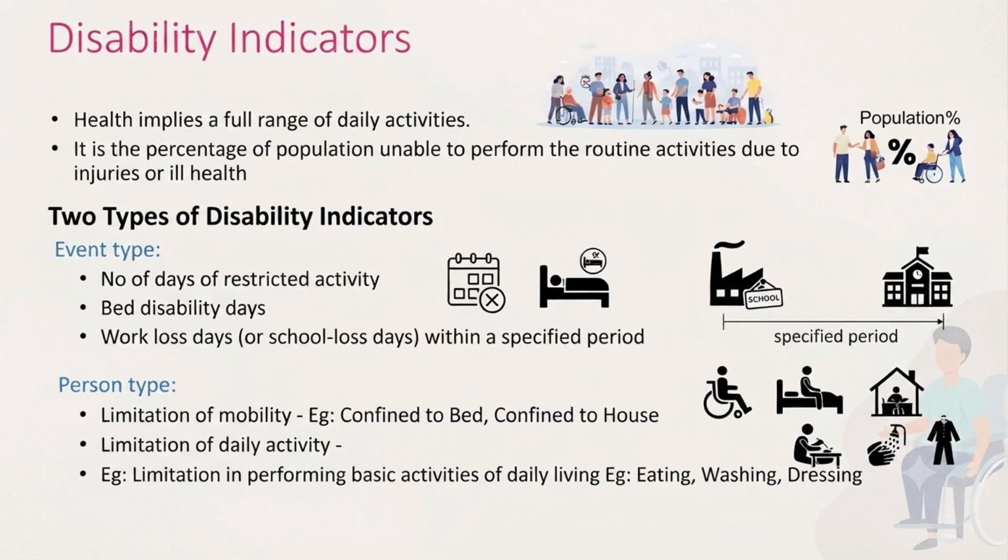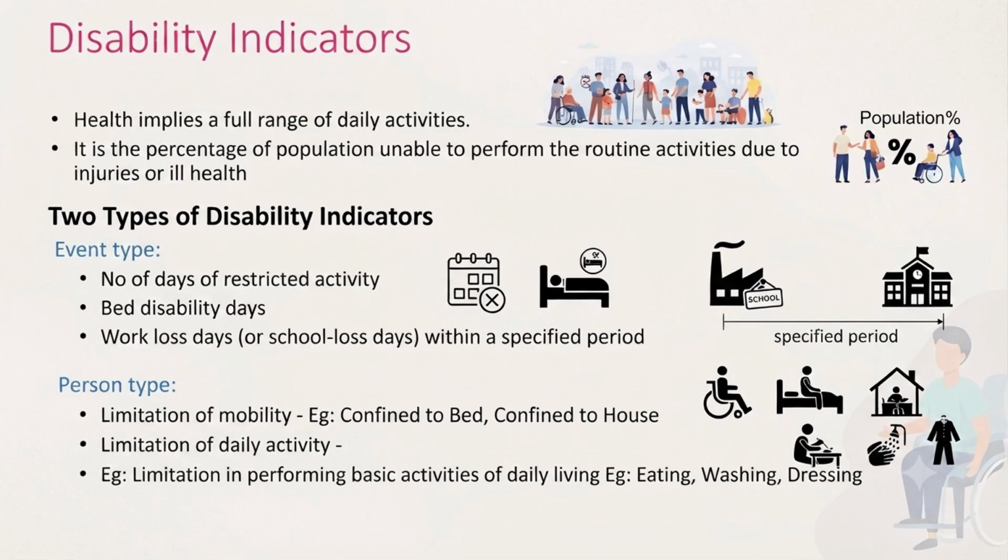As a definition, it is the percentage of population unable to perform routine activities due to injuries or ill health. That means the person either has injuries, like an accident, or ill health, like fever. Because of these injuries or ill health, people are not able to perform their routine activities. They are unable to go to work, unable to go to school, or unable to perform bathing and eating. They are not able to perform the activities they usually do every day. So that is disability indicators.